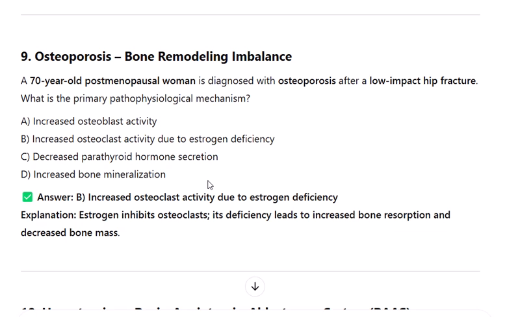C. Decreased parathyroid hormone secretion. D. Increased bone mineralization. Answer B. Increased osteoclast activity due to estrogen deficiency. Explanation: estrogen inhibits osteoclasts. Its deficiency leads to increased bone resorption and decreased bone mass. 10. Hypertension, renin-angiotensin-aldosterone system, RAAS, dysfunction.